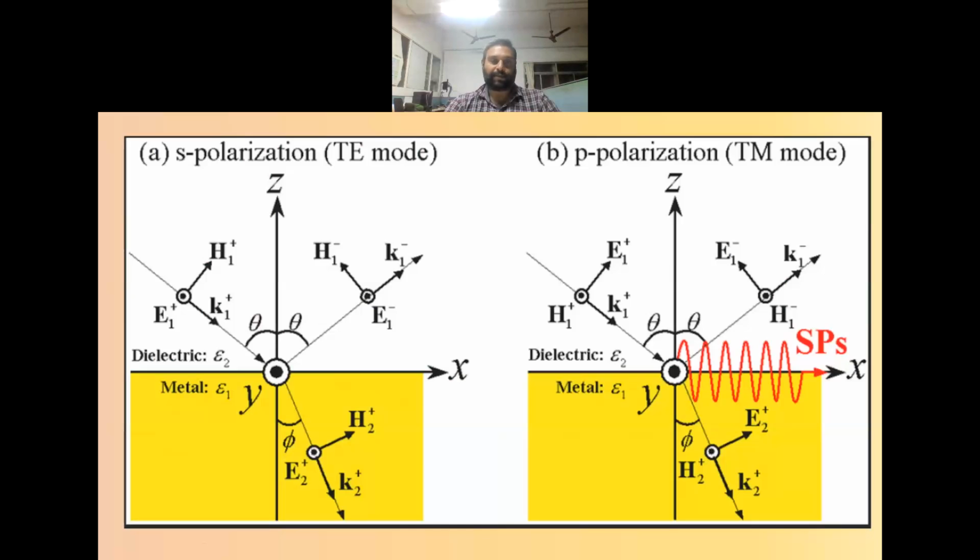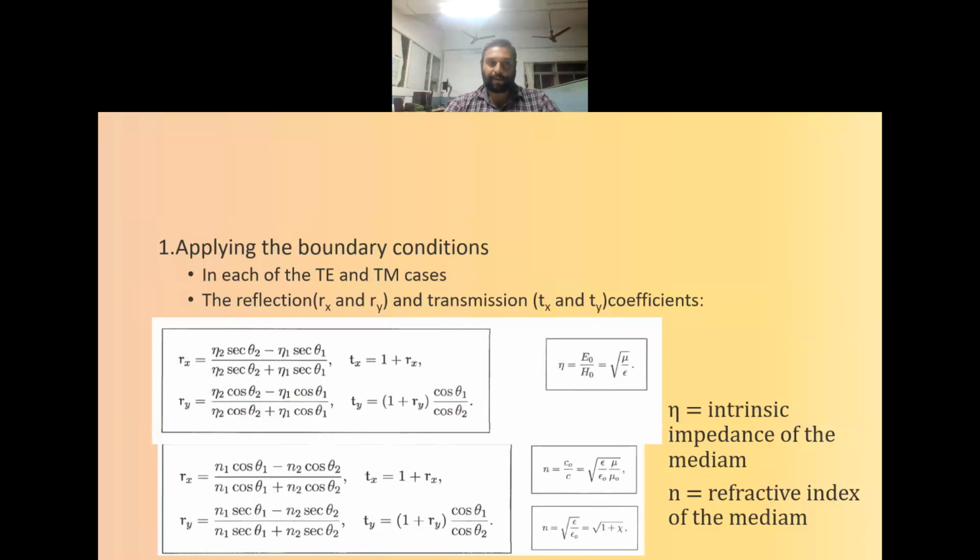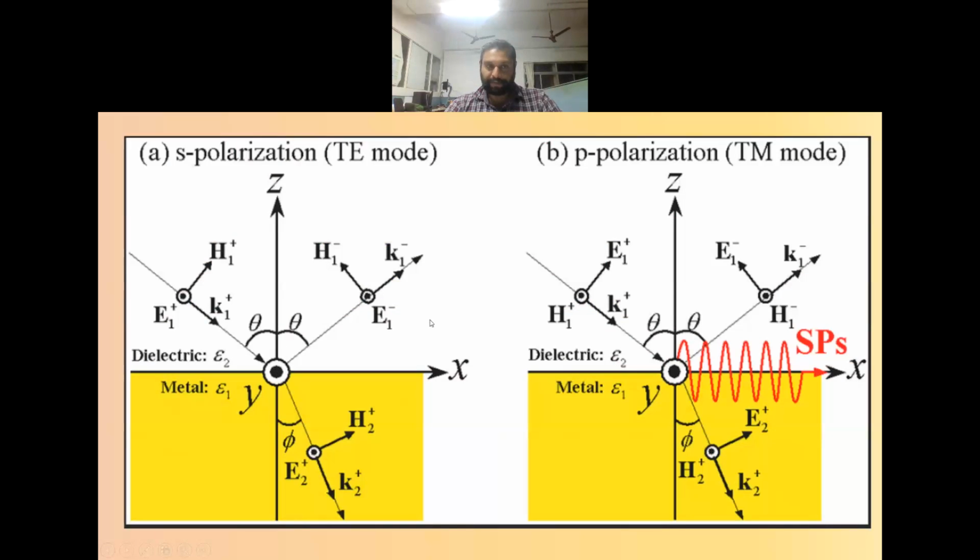On applying the boundary conditions, we have the reflected waves and the refracted or transmitted waves. We have two different mediums, and at the interface the wave splits into two waves. One is the reflected wave and the other is the transmitted wave, and the amount which is reflected or transmitted depends upon the characteristics of the medium. That is represented by the reflection coefficient and the transmission coefficient. In both cases, these are calculated here.